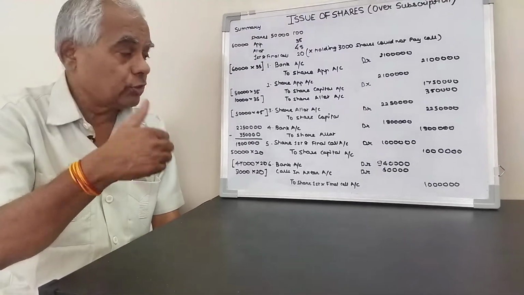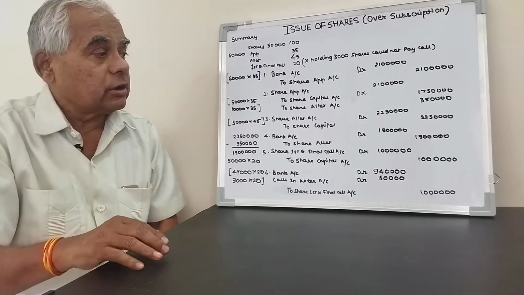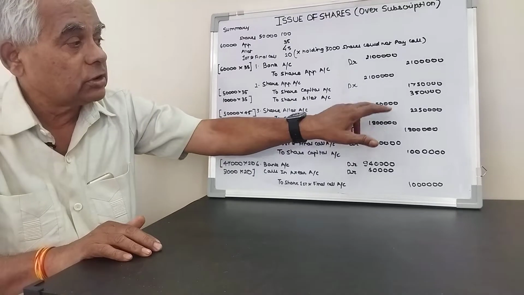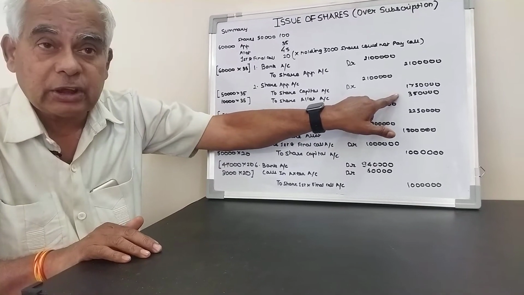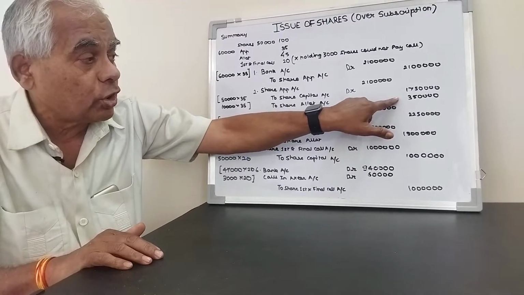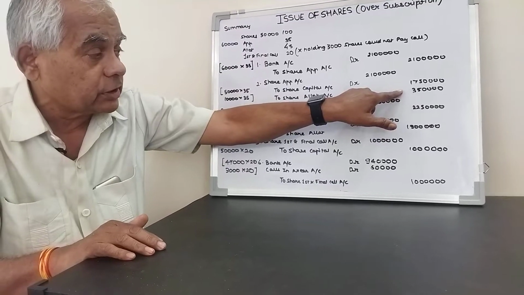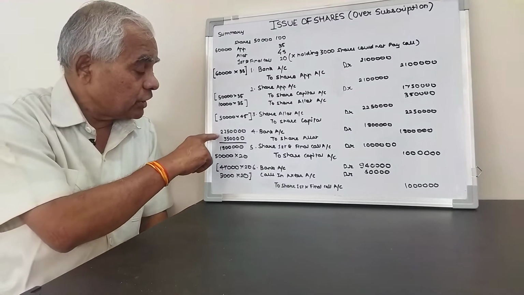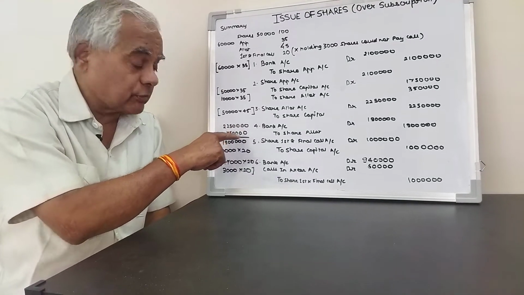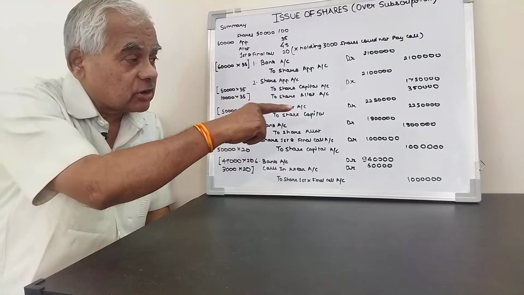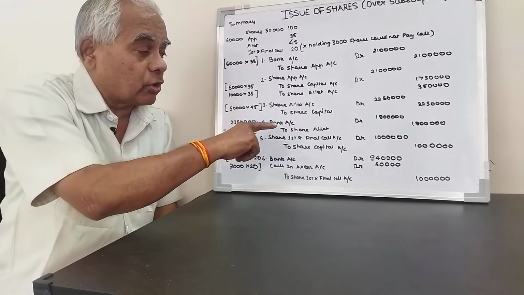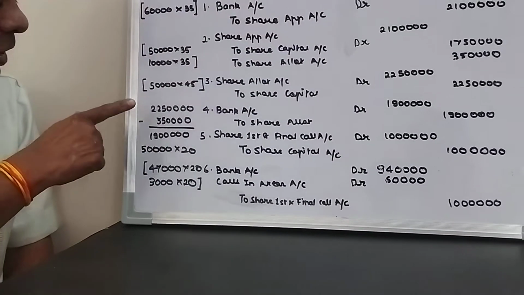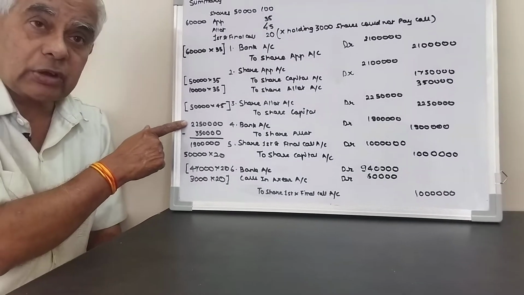Now the amount received. Remember that the total amount required to be recovered is 22 lakh 50,000. 3 lakh 50,000 the company already has, and that amount could not be collected again. The balance amount is received. So the calculation: 22 lakh 50,000 minus 3 lakh 50,000, balancing amount 19 lakhs, that we consider here. Again, 22 lakh 50,000 is the total collection, from that the company already has 3 lakh 50,000.